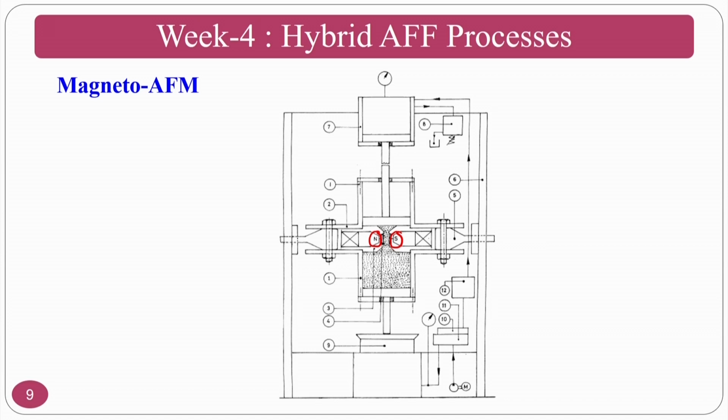Because of the magnetic field that is given from the north pole and south pole, there will be chain formation. This chain formation will enhance the viscosity of the fluid, which in turn will help the finishing. Not only holding the abrasive particles in the base polymer medium, these chains generated because of the CIP particles can also hold some of the abrasive particles, and these polymer chains as well as CIP particle chains, that is iron chains, both will combine and enhance the finishing ability of this particular process.